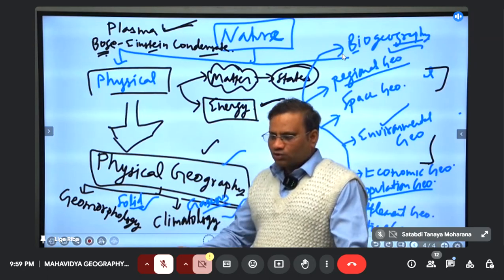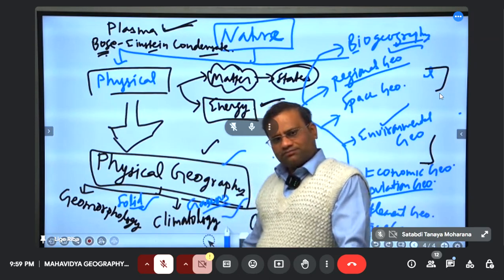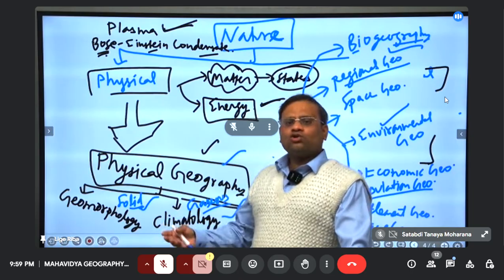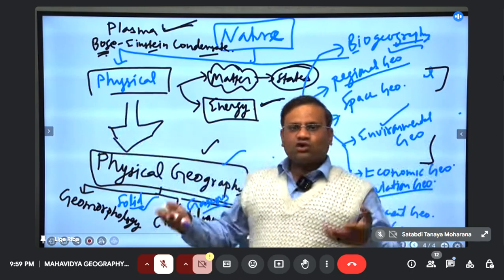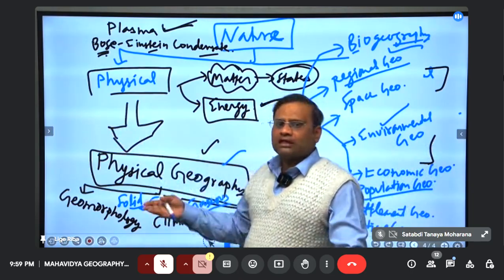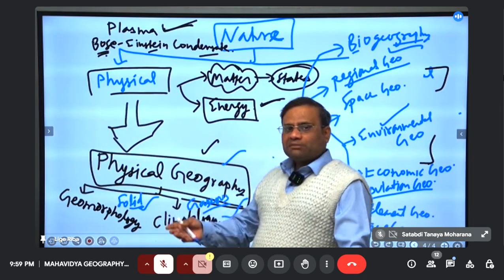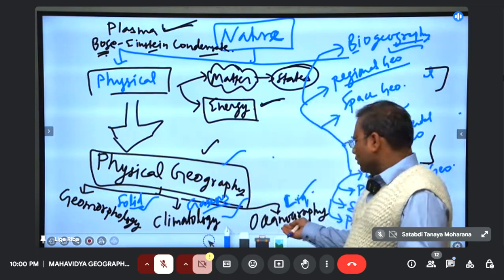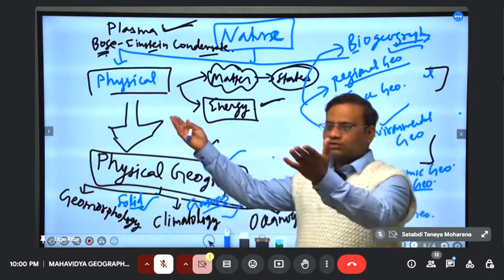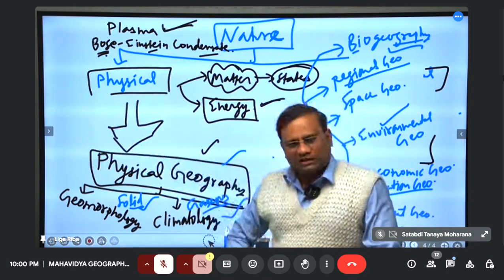So what are waves? Longitudinal, transverse waves you have to study. Shadow zone, refraction, reflection of seismic waves you have to study. So Snell's law of optical science you have to apply here. Similarly, fluid dynamics principles are applicable in climatology, oceanography. Like why air moves? Very simple to say, from high pressure to low pressure.